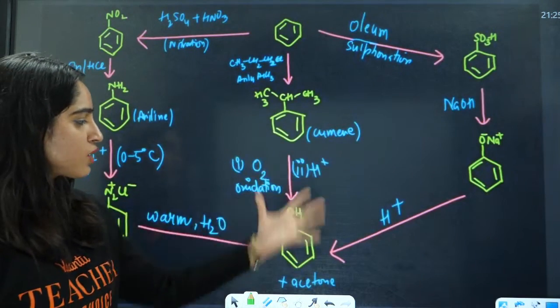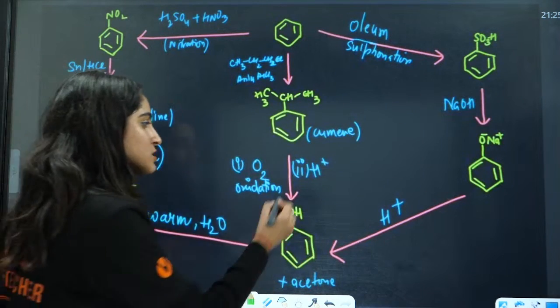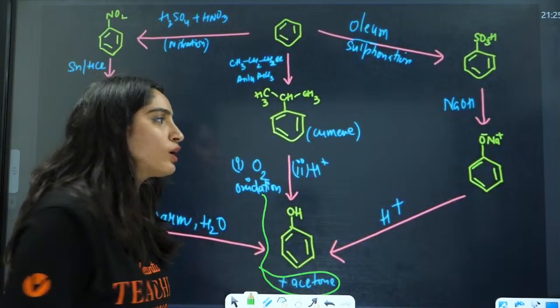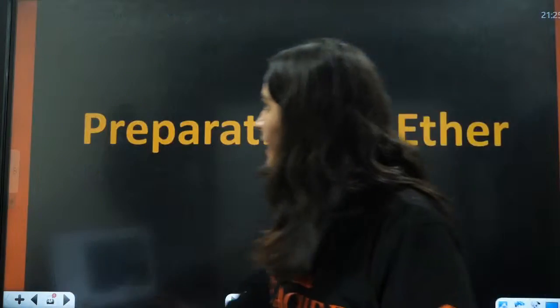O2 oxidation, H positive, cumene, and this is called the cumene process, where you will have phenol plus acetone. In this case only you will have the formation of acetone. Not in other processes. Okay? Right, everybody?